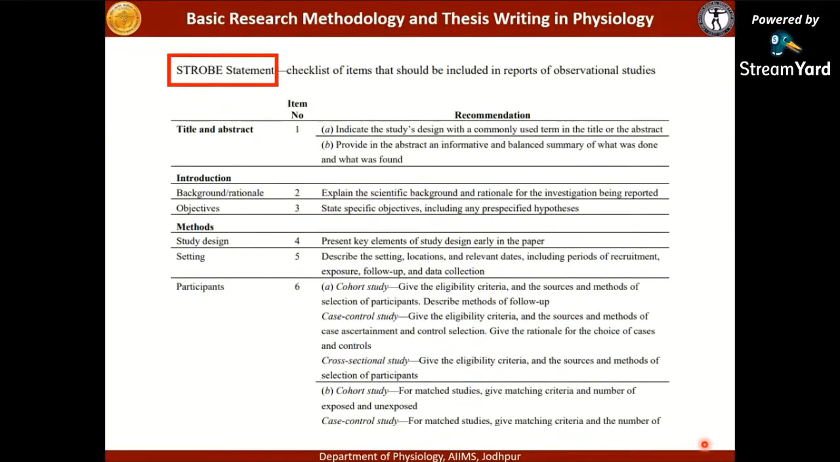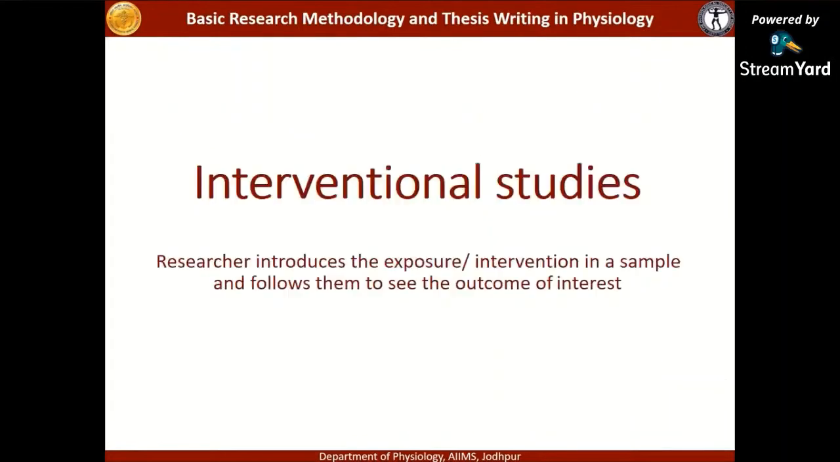Again, for the reporting style, it is the STROBE statement, a checklist of items that is used for observational studies. When you are reporting your study, you have to have some guidelines. This one is used for observational studies, wherein you have to state the title and abstract, introduction, methods, study design, setting. I have taken only a screenshot of it. I will tell you the website later on from where you can get these guidelines.